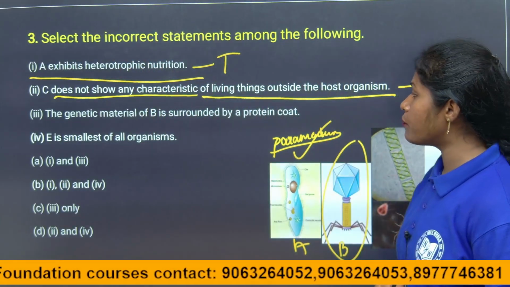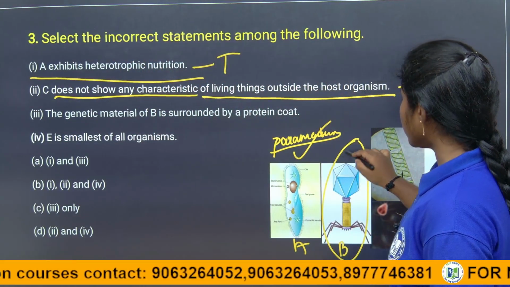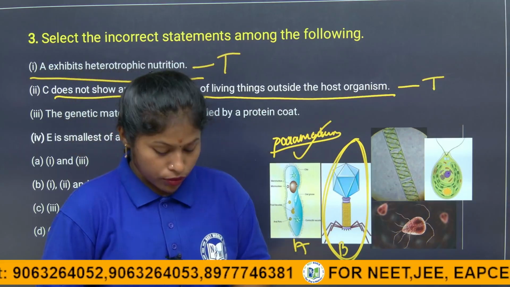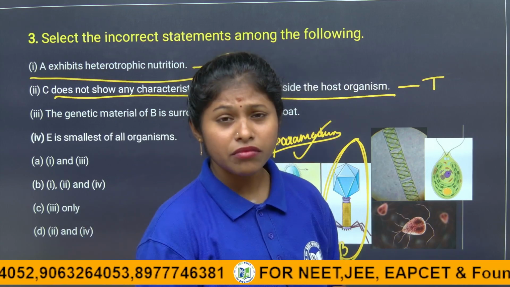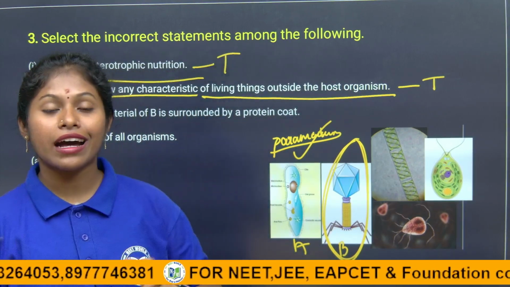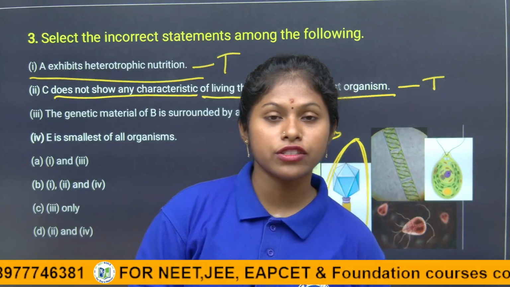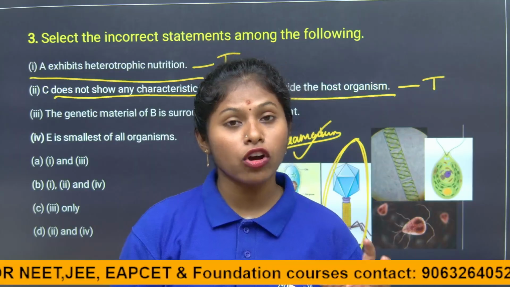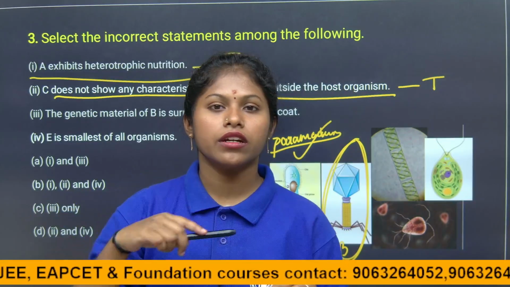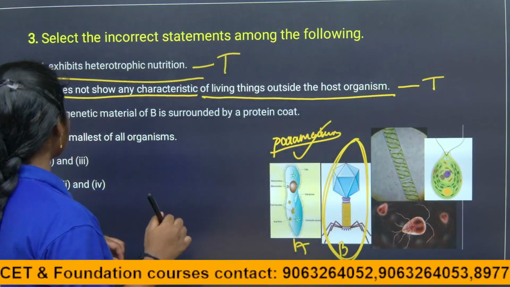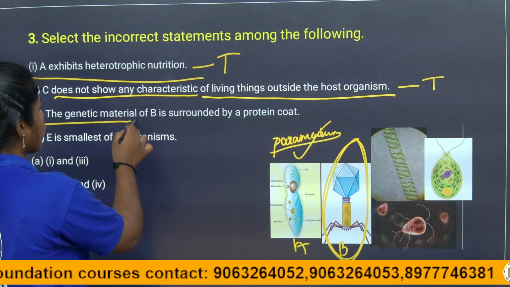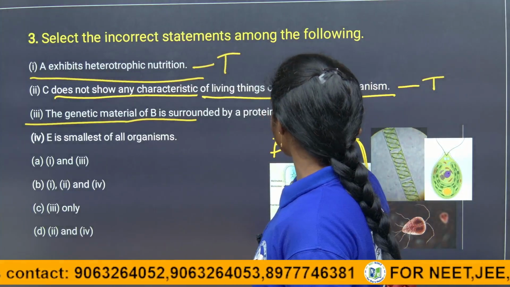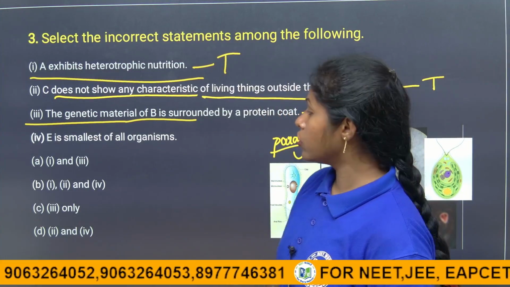The genetic material of B is surrounded by a protein coat. Of course, the genetic material is protected from the environmental conditions because it is covered by the protein coat. That is why the genetic material is safe in the virus, because it is surrounded by a protein coat. So it is also a true statement. The given three are true statements.